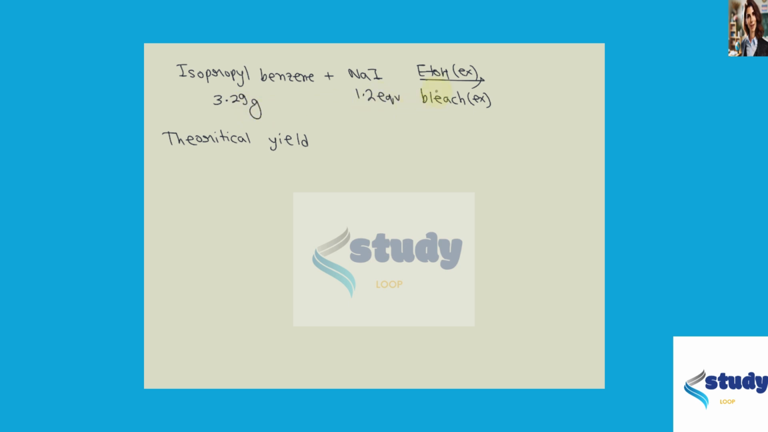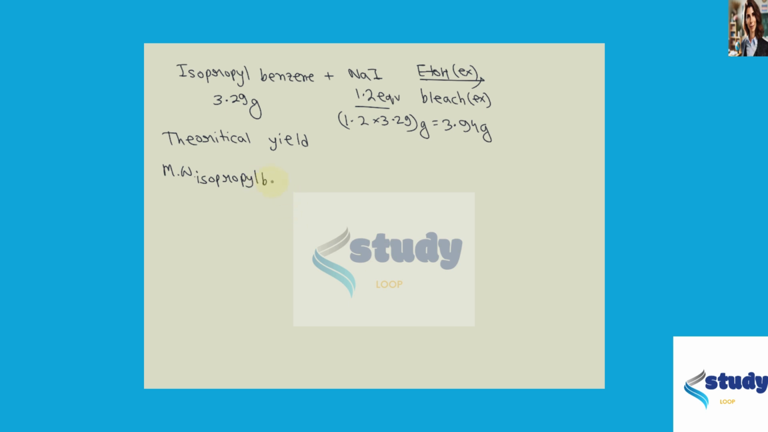In this question, given that isopropyl benzene of 3.29 gram is reacting with NaI of 1.2 equivalent and in excess EtOH, we need to find out the theoretical yield. Now this is 1.2 equivalent, it means it will be 1.2 into 3.29 gram, equal to 3.94 gram.